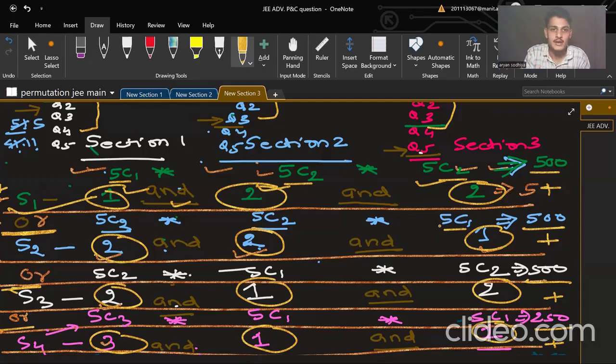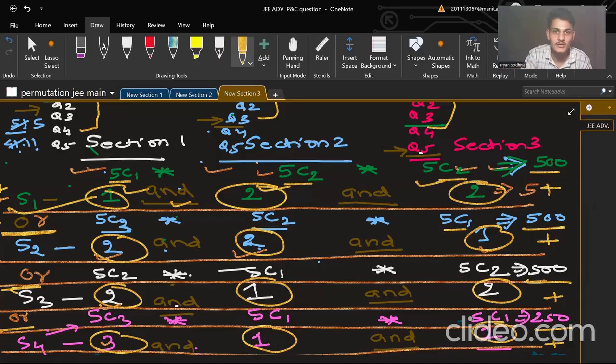Now, your task is to choose one from five, 5C1. You need to make groups of two out of five, this one and this one. So how many ways can you make these groups? That is 5C2 ways. And here also, in a similar way, five questions are there and you need to select sometimes one, sometimes two, sometimes three. So 5C1, 5C2 and 5C3 will be used again and again.